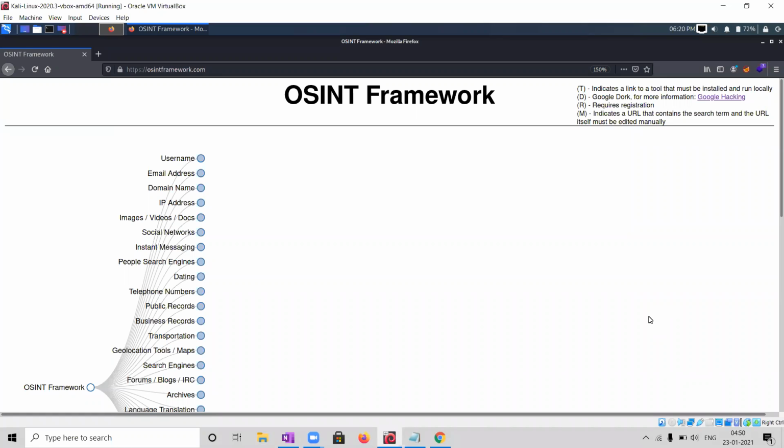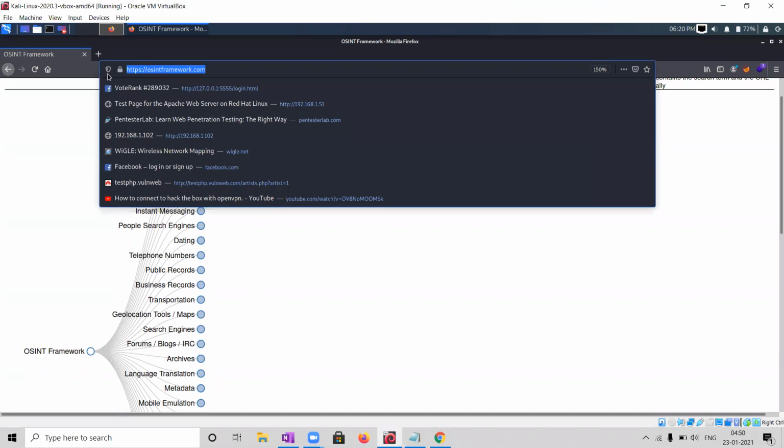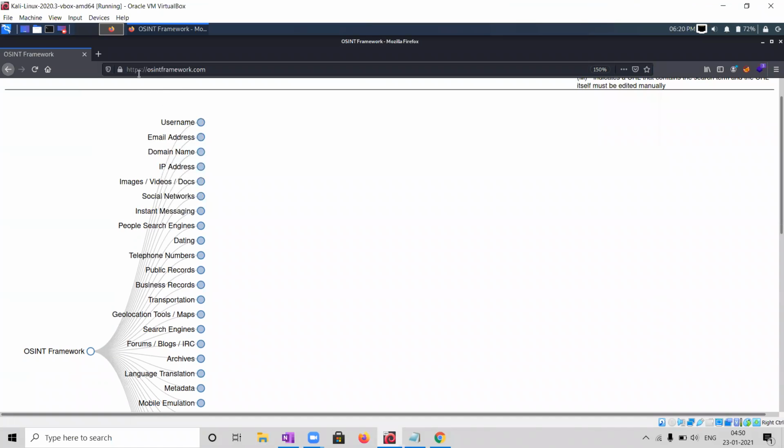So let's see the OSINT framework we have here, and let's see how we can go about gathering data. First, this framework is hosted on a website. This is the OSINT framework, so you can go on this link and have a look. If you want to go for a username, you can click here.